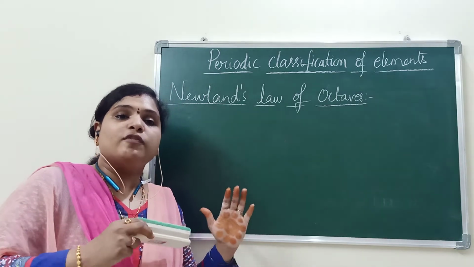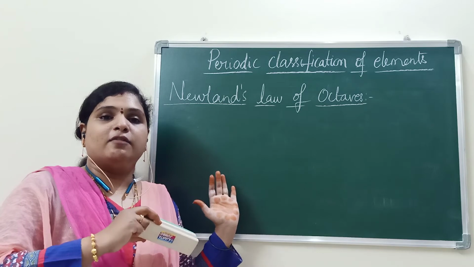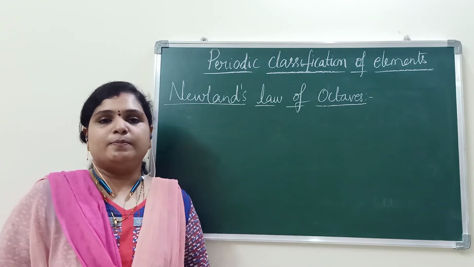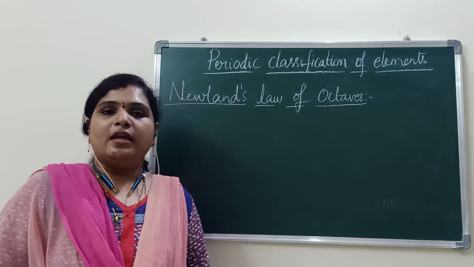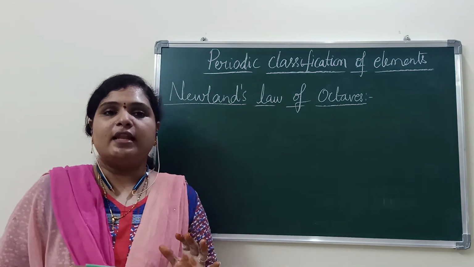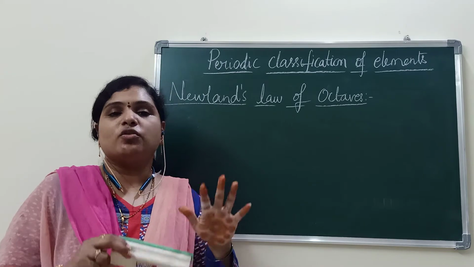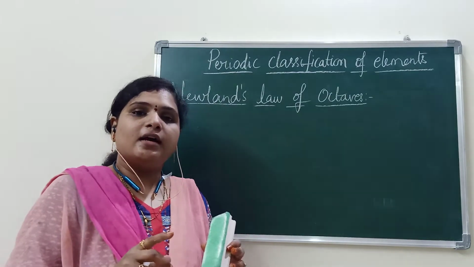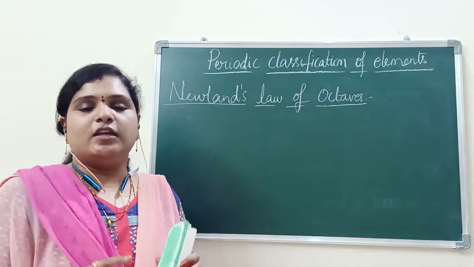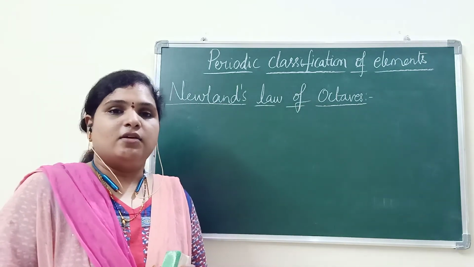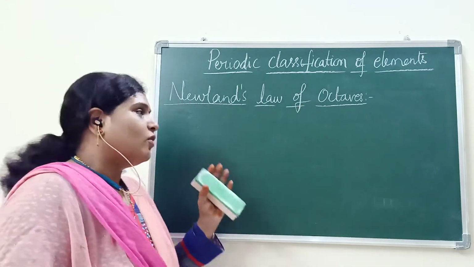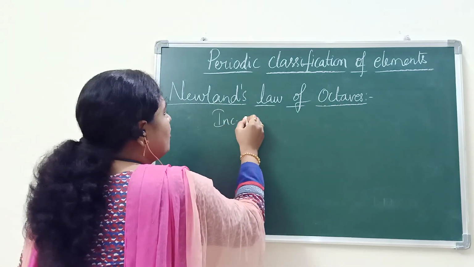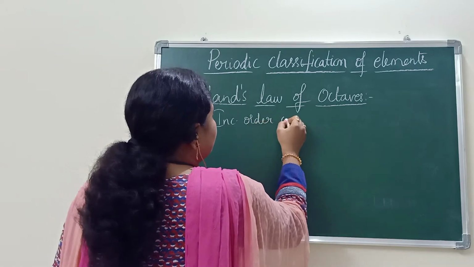At the time of his work, there were 56 elements. He arranged all the known elements up to that time in the increasing order of their atomic masses. What is his basis? His basis is also the increasing order of atomic masses.